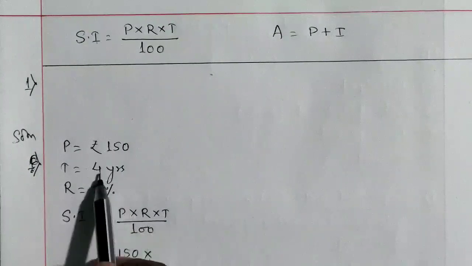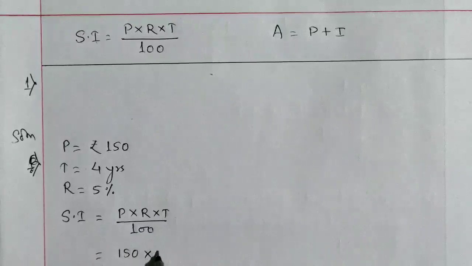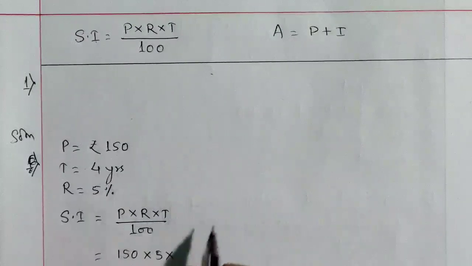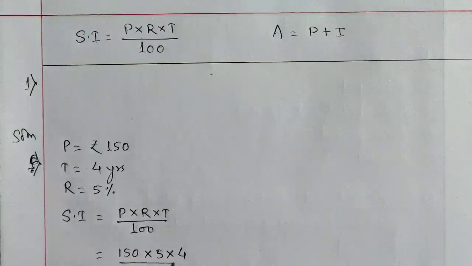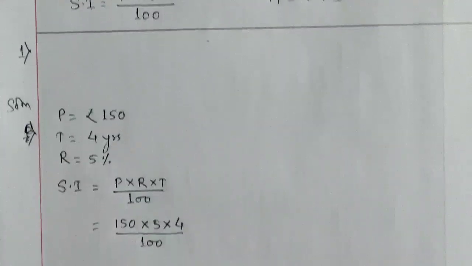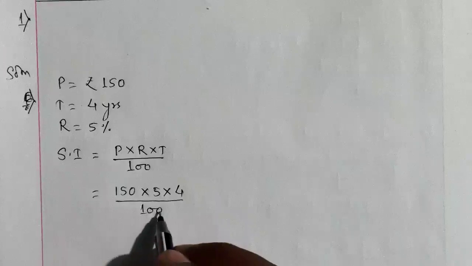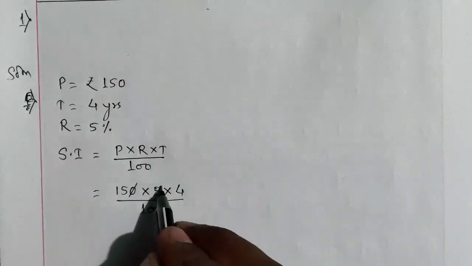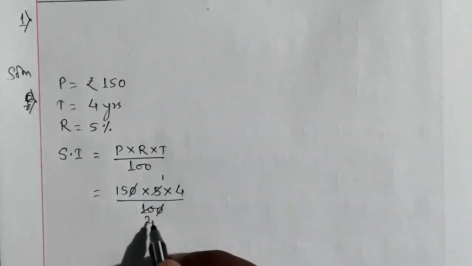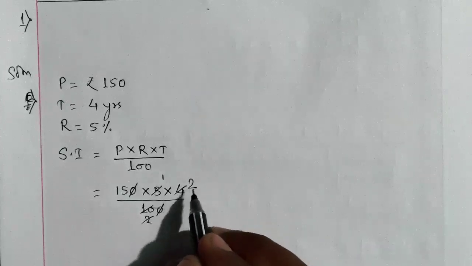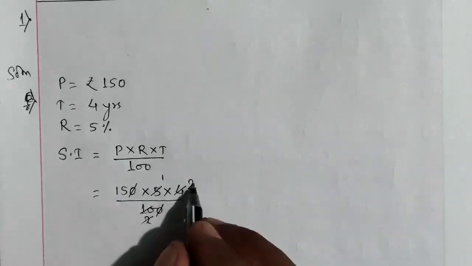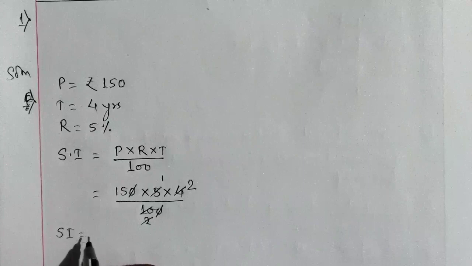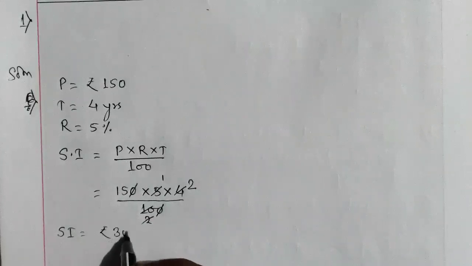The value of rate is 5, it is given, and the value of time is given 4, divided by 100. Now all are in multiplication, so we can reduce it. We will reduce, 0 0 cancelled. 5 1 ja 5, 5 2 ja 10, 2 2 ja 4, 15 2 ja 30. Therefore SI is equal to rupees 30.